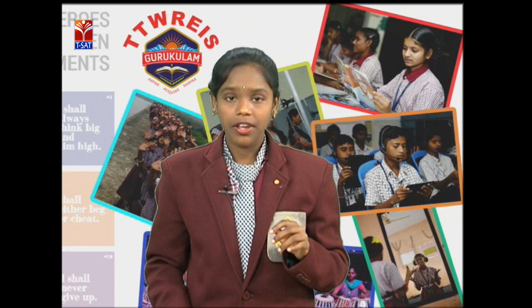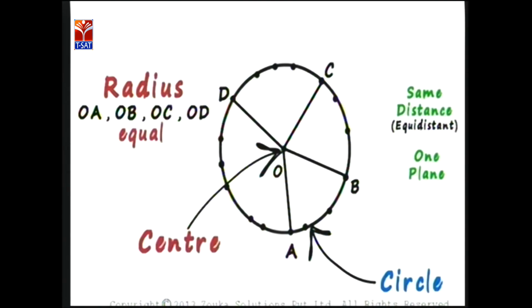Now, let's see the figure. Here we have a circle, and O is the center of the circle, and A, B, C, D are any points on the circle. The distance between the center of the circle and any point on the circle is the radius. In a circle all radii are equal, because the distance from the center to any point on the circle is equal.